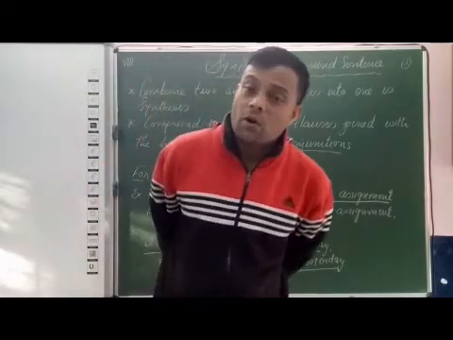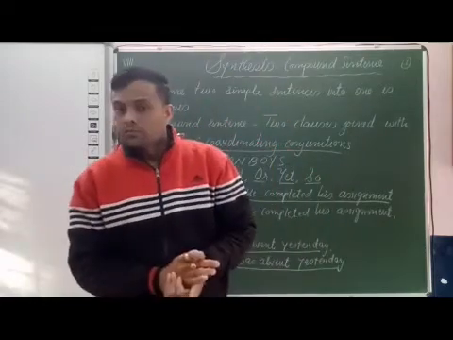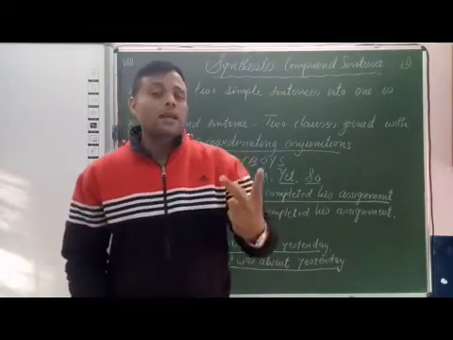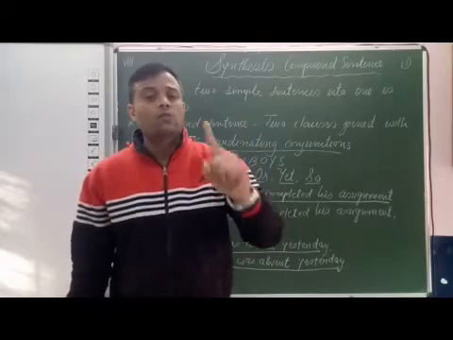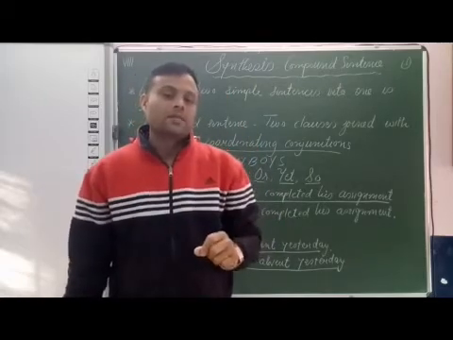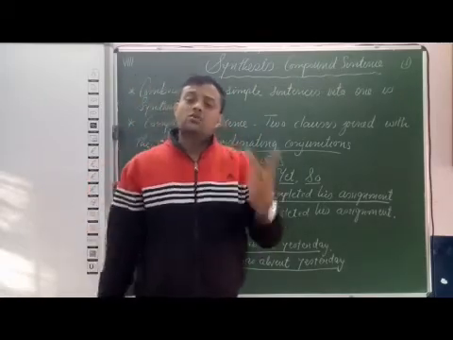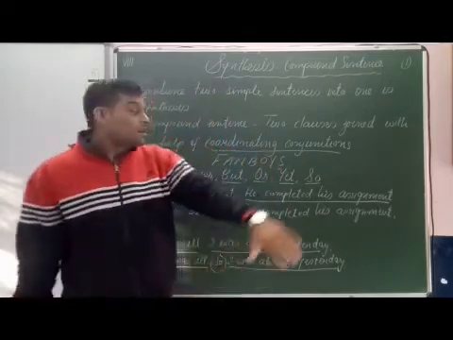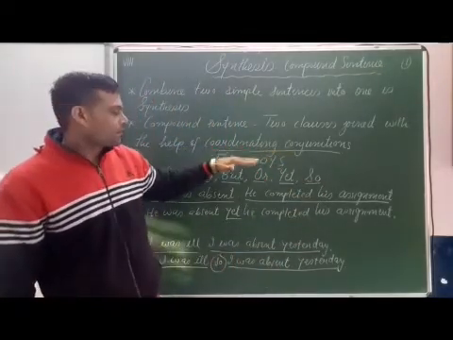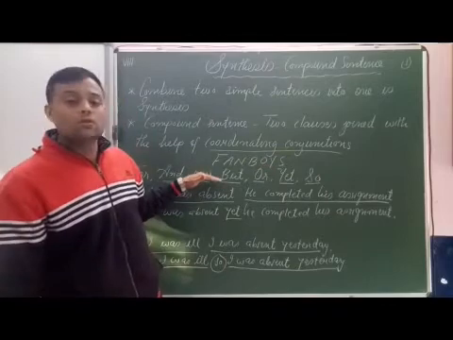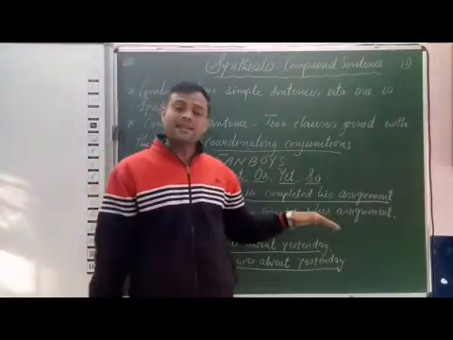Students, I hope it is clear to you. We have to combine two simple sentences into one compound sentence. And a compound sentence has two clauses joined with coordinating conjunctions. FANBOYS: for, and, nor, but, or, yet, and so.